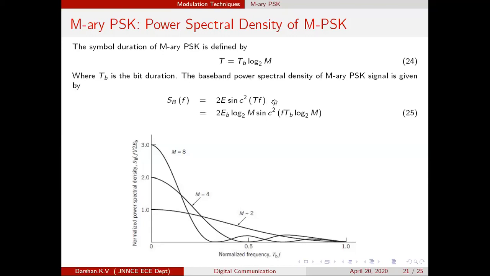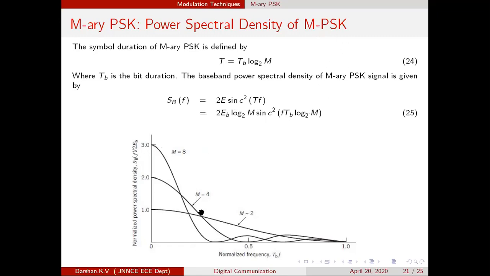Normally the power spectral density which you obtain would be a band pass power spectral density. But for the sake of understanding, I have converted that band pass to a low pass signal, band pass power spectral density to low pass power spectral density, for easier analysis. If you are confused with band pass and low pass, currently don't bother. So this is the equation for the power spectral density of M-array PSK.